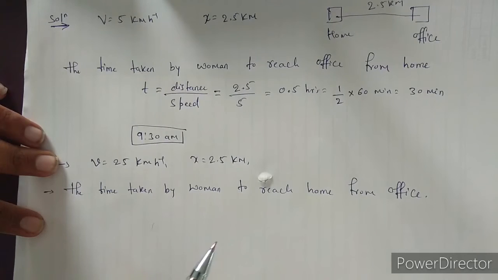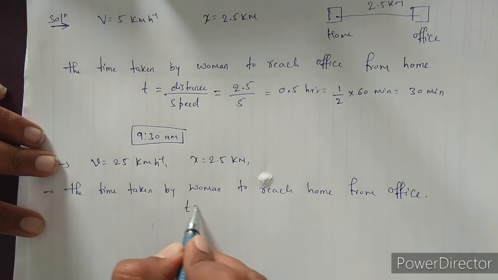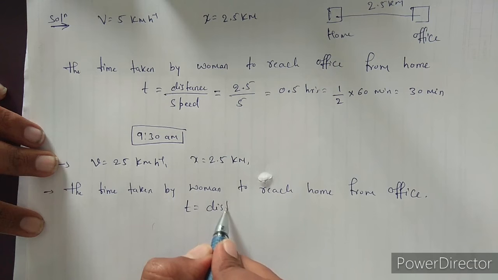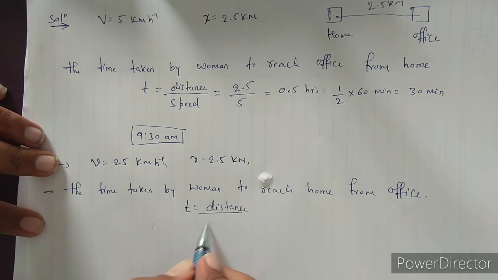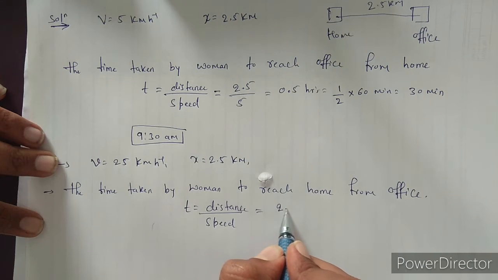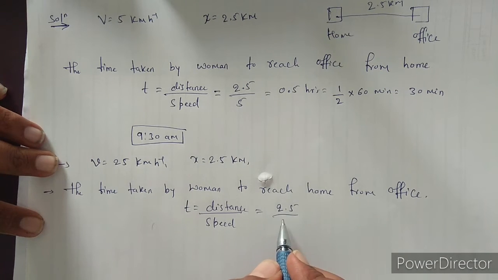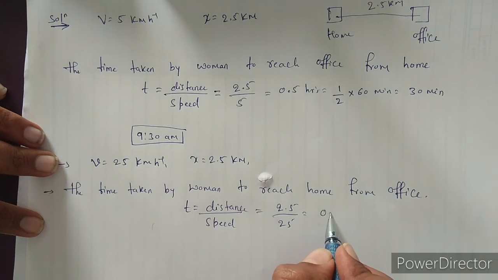from office. Here also it is the same, that is t is equal to distance by speed. The distance is 2.5 and the speed is 25 km per hour, so its value is 0.1 hour.